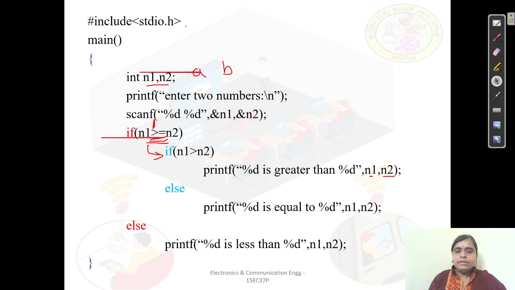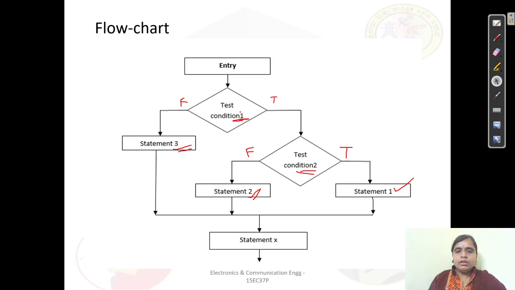Else, what can be the other condition? If it is not greater than, what will be the other condition? It will obviously be equal to. That is what we have mentioned here. I mentioned the second condition is equal to. So here if it is greater than N2, then you print this, else you say that it is equal.